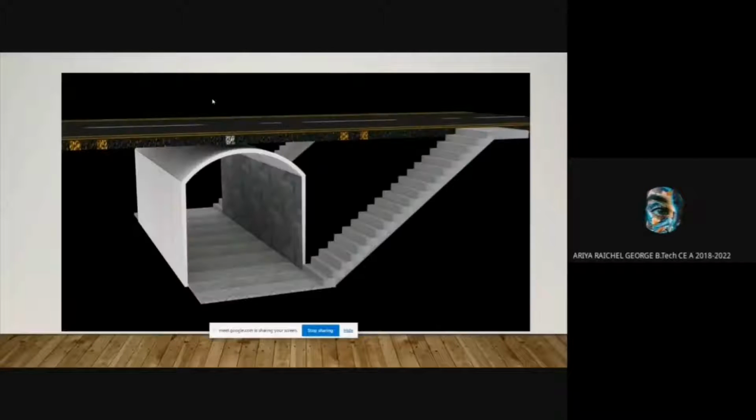Next slide. And this is the way we are planning to implement this underpass with a suitable flight and appropriate landing. Next slide.